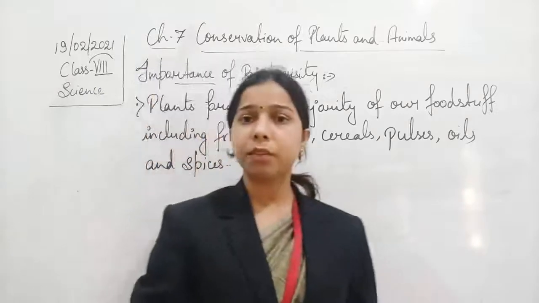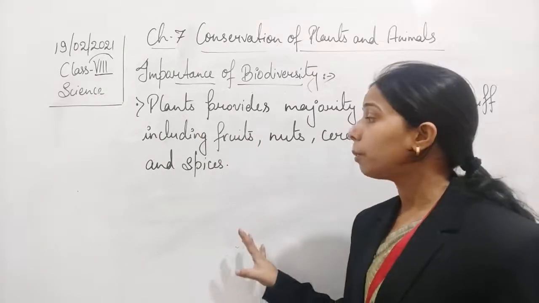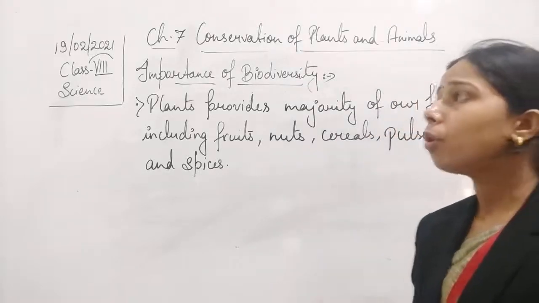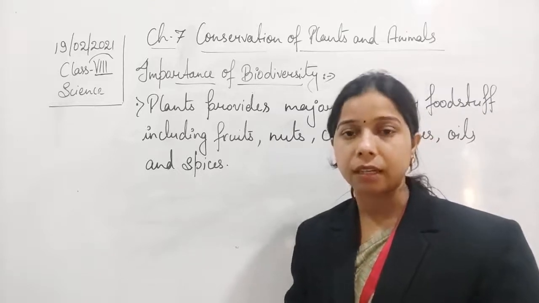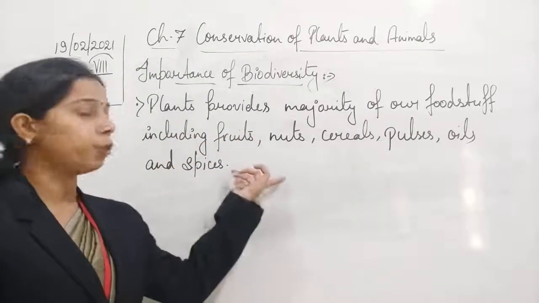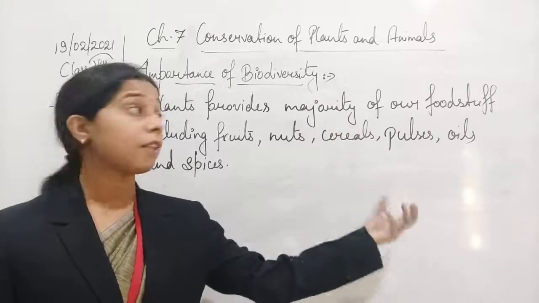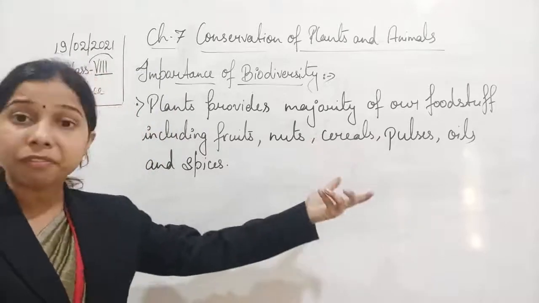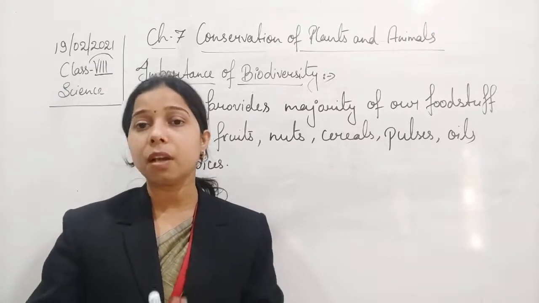So you know why we grow plants. We grow them so that we get a sufficient amount of food. Plants not only provide oxygen, but they also provide food to us. If more diverse plants are there, it means a greater variety of plants or trees are present in an area, and we will get all the different kinds of foodstuffs that we want. That may include fruits, obviously, and nuts. We get cereals from the plants itself. Pulses also, which are very important as they provide protein to us. Oils provide fat, so that is also very important, and the spices. So these are the foodstuffs that we get from the plants.